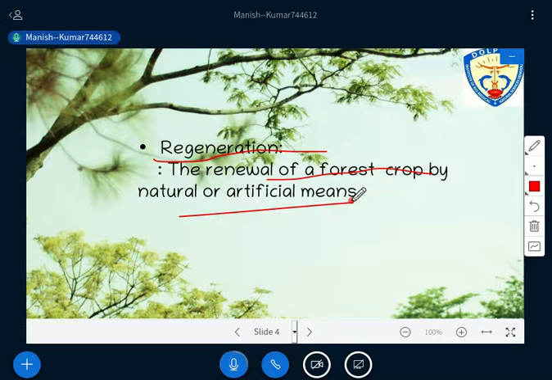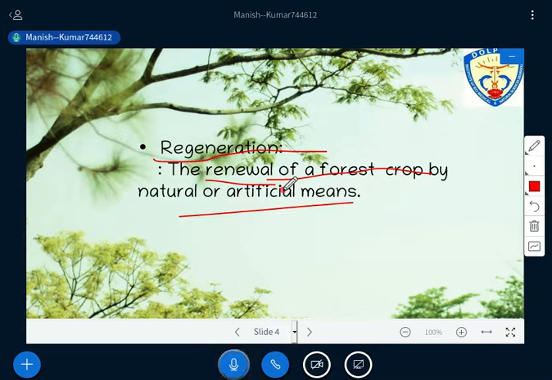As I told you, if it is human induced, there is a rapid loss of trees. So through artificial means, we can renew the forest cover or the tree cover. That is called regeneration. So again, just look at the term regeneration, the renewal of forest cover by natural or artificial means. I will term it the renewal.